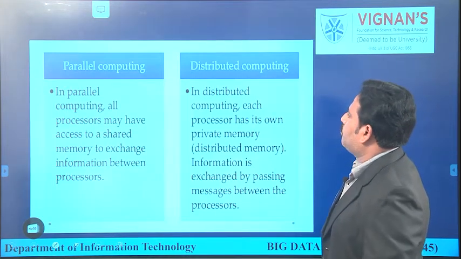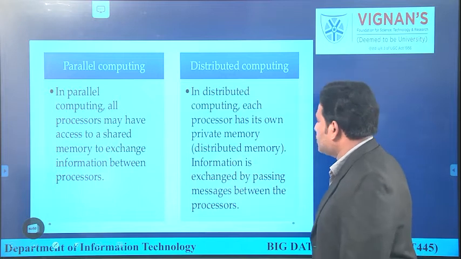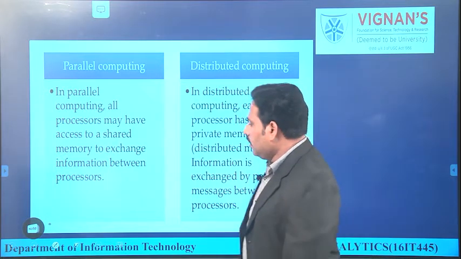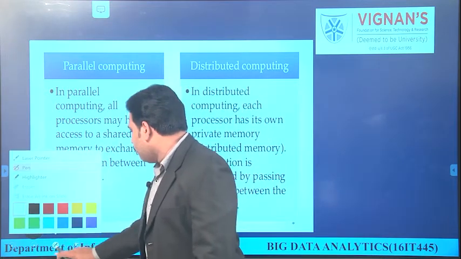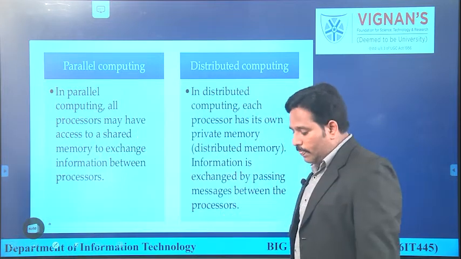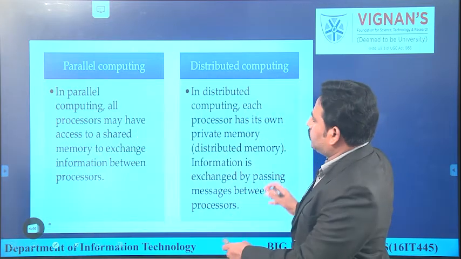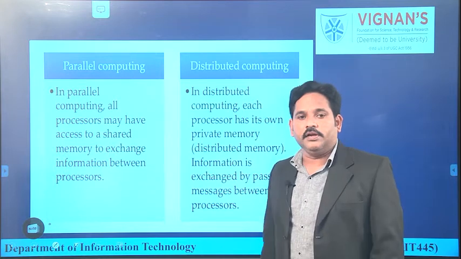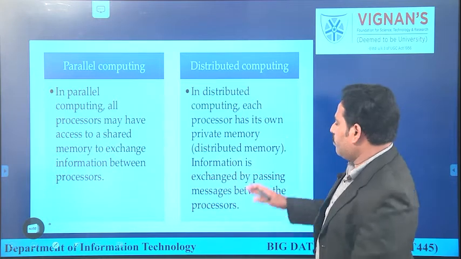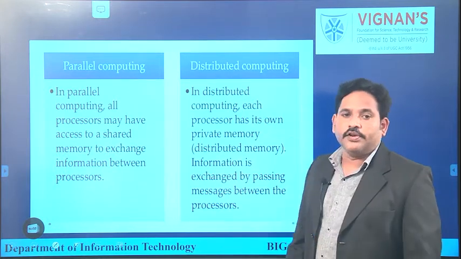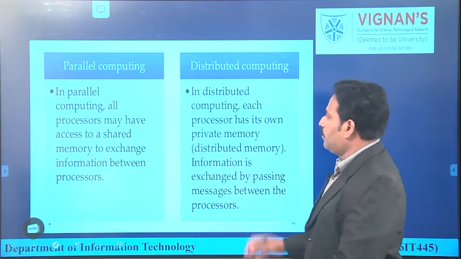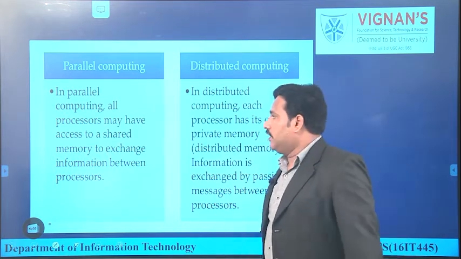Now another topic is parallel computing and distributed computing. Now we'll see the differences between parallel computing and distributed computing. Both approaches can be used in a big data environment, but most preferably we'll go for a distributed environment. Why are we choosing distributed computing? Let us see the differences.